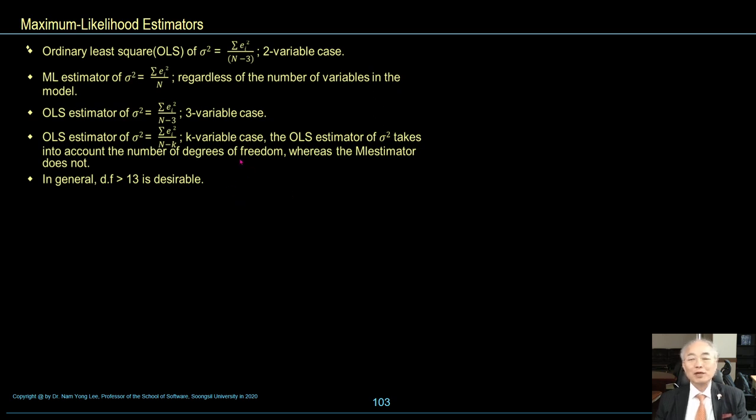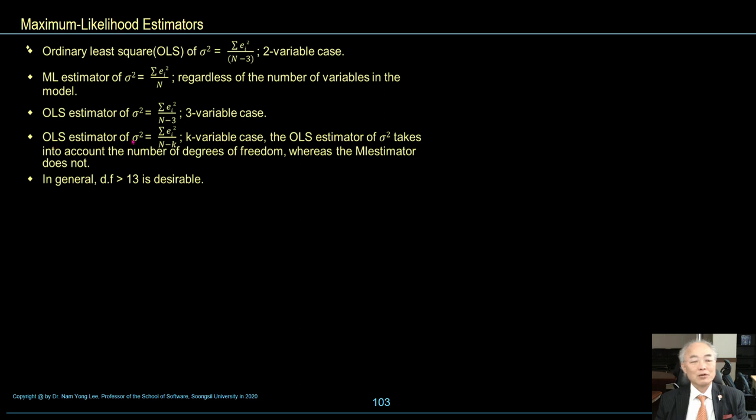The OLS estimator of sigma square is the summation of error term square over n minus 3 in the three variable case.